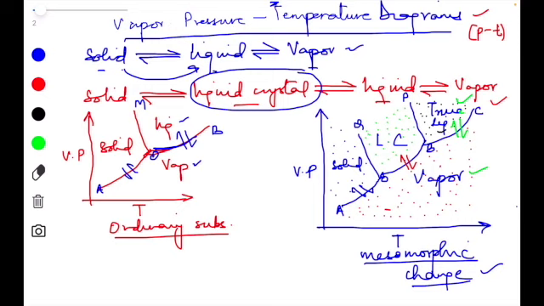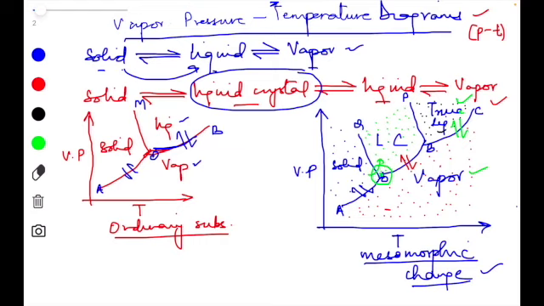Okay, the point O, this point, is the transition point. Transition means change. So O is the transition point, and what kind of transition is it? It is the point at which the solid crystal is converted to the liquid state. See over here, if we mark a point at O, the solid is changing to the liquid crystal state. The moment the system crosses the point O, it will get converted to the liquid crystal state. So O is the transition point at which the solid crystal is converted into the liquid crystal.